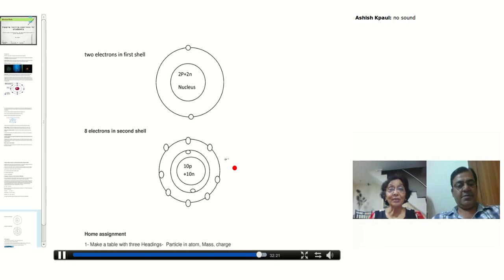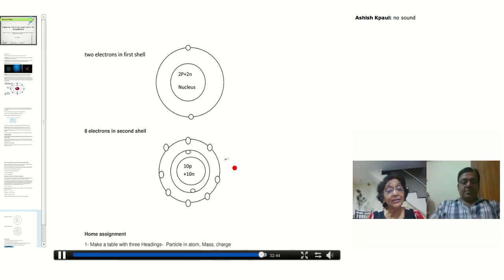11 atomic number means 11 proton, and then 11 proton means 11 electron, right? Here it is matching. Now let's see. Nucleon number I have given 23. So 23 nucleon number, that is P plus N equals 23. P is 11. N has to be 12.